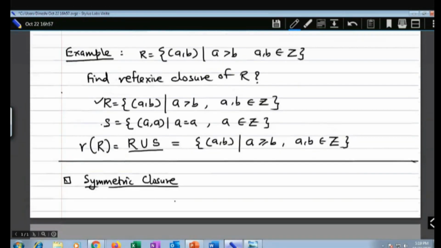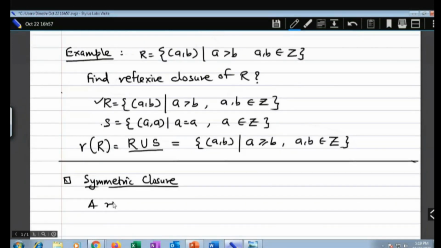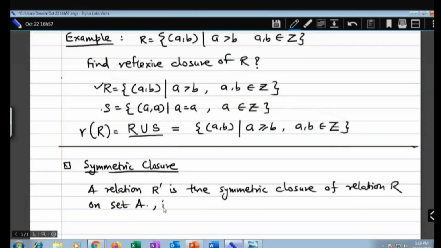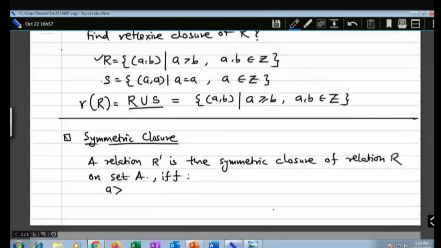What do you mean by symmetric closure? Let's say a relation R dash is the symmetric closure of relation, say R, on set A, if and only if the following conditions are matched.